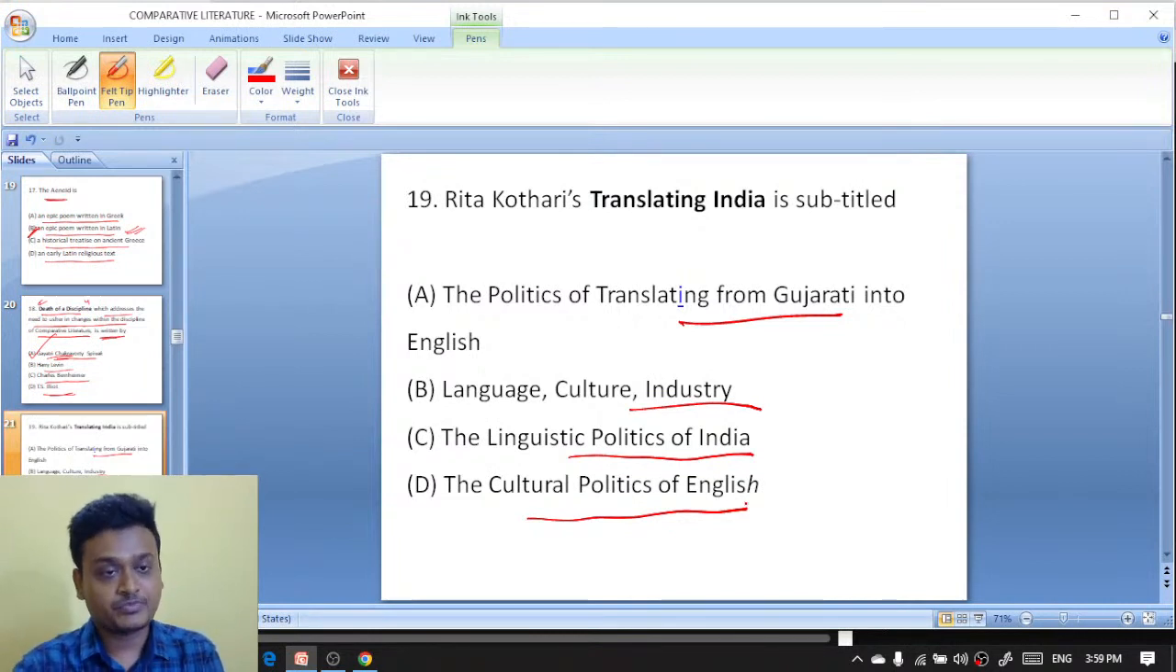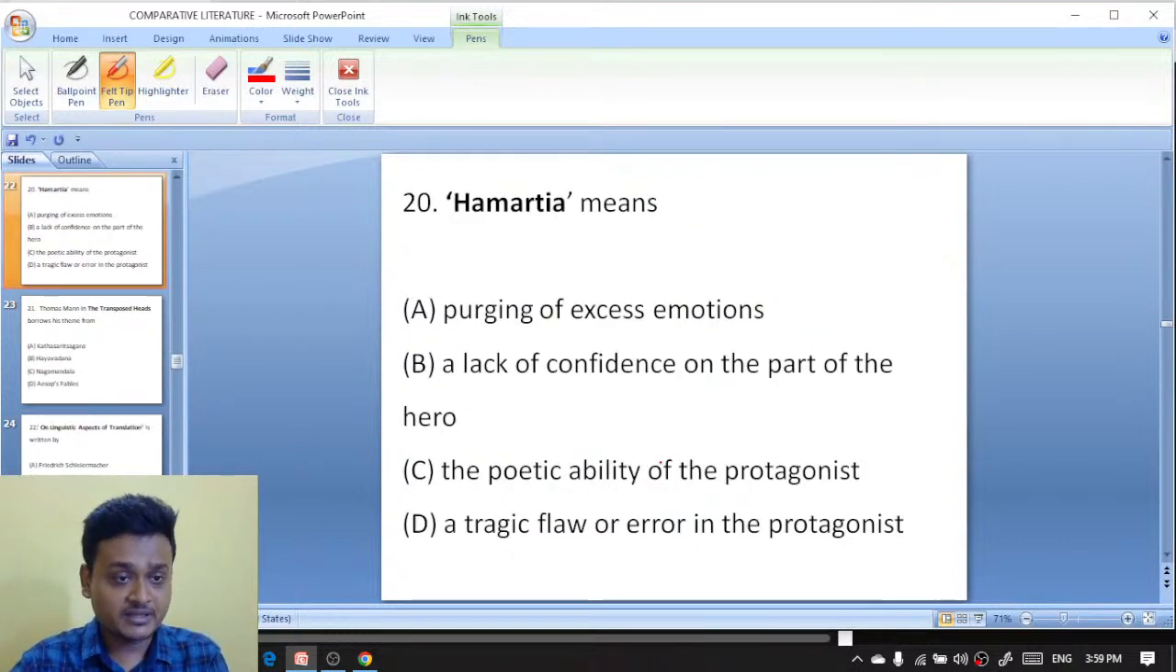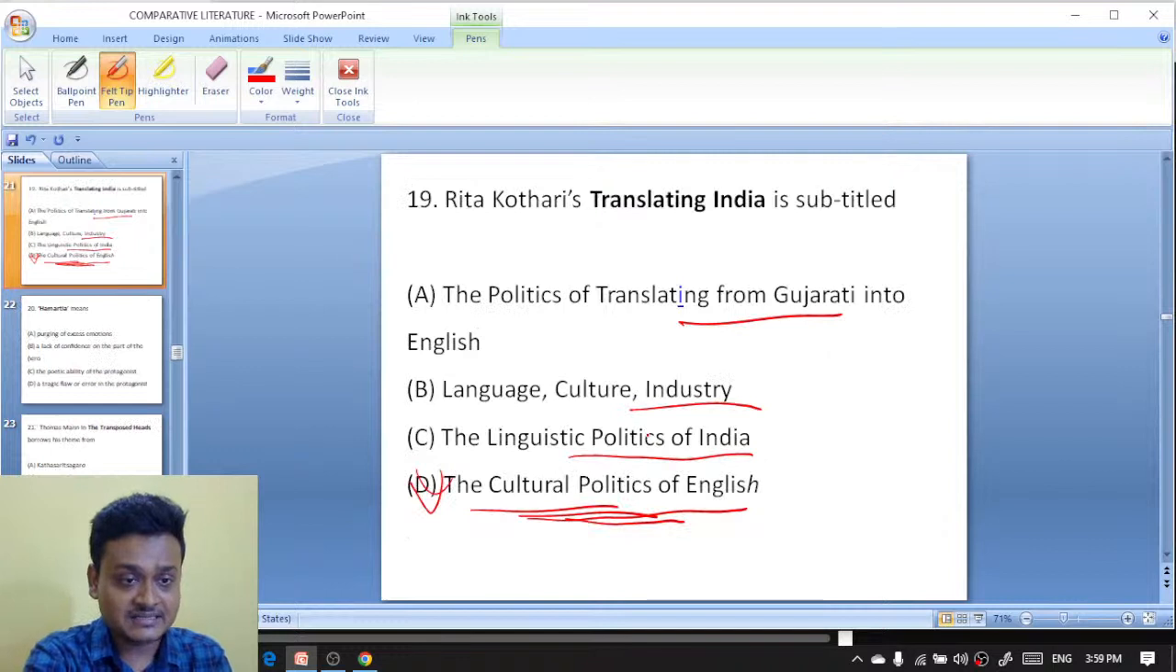Rita Kothari's Translating India is subtitled The Cultural Politics of English. So D is the right answer. D is the right answer. So exactly right, D is the right answer, the Cultural Politics of English. Well done, Aditya Singh. You have given the right answer. D is the right answer here.